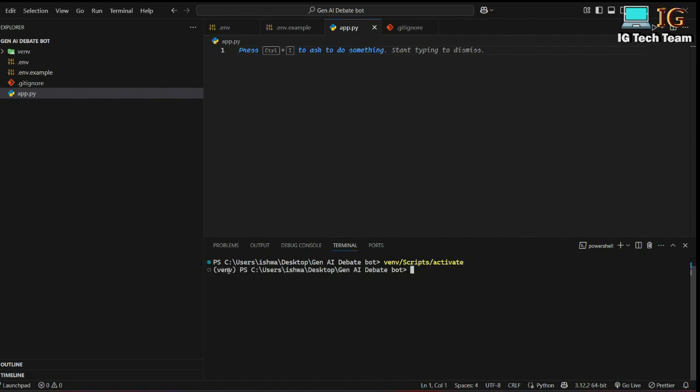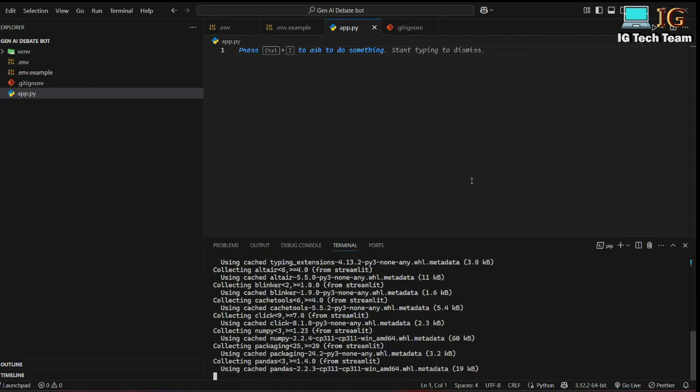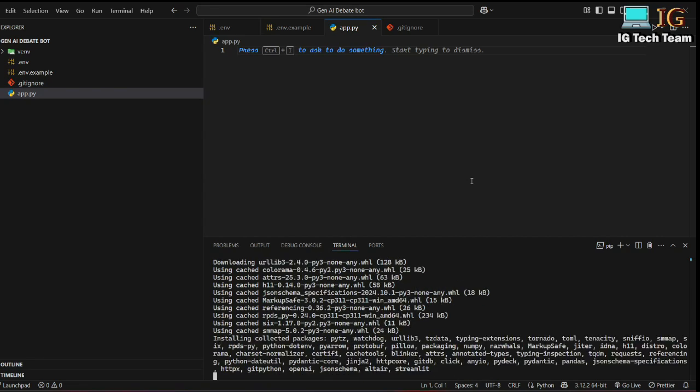See, I'm inside the virtual environment. Now here I have to install packages. First I have to install OpenAI, pip install openai, and to make the UI I can use Streamlit. Streamlit is used for making UI, and another is python-dotenv, to get environment variables. Okay, I can press enter. It will take some time, so be patient.